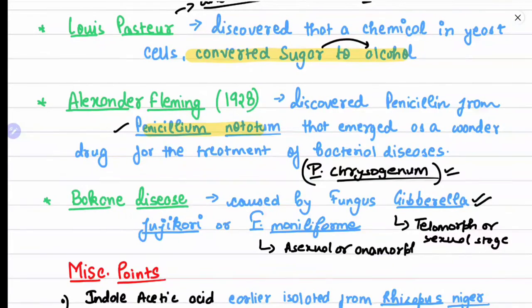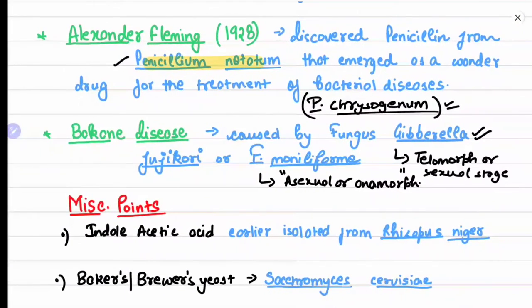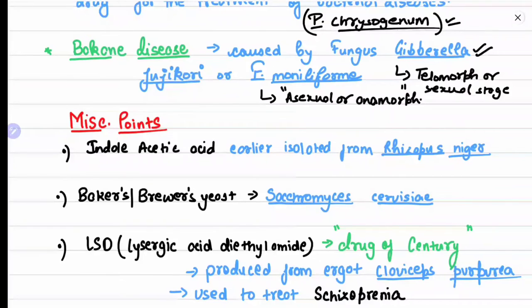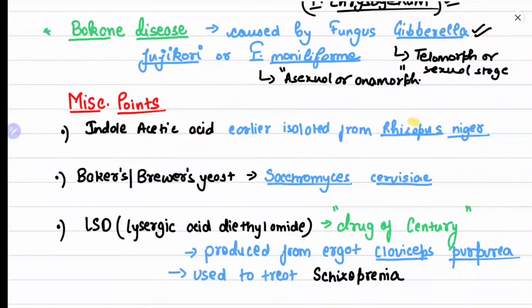It is an important question. It is asked in the examination many times, in various entrance examinations, so you should take this into consideration. Now we will see some miscellaneous points, some random points, like indole acetic acid, which was earlier isolated from Rhizopus niger. I know these points are not related to the topic, but I found some questions related to them in previous year papers as well as some state entrance examinations. So I thought I should write them down at one point.